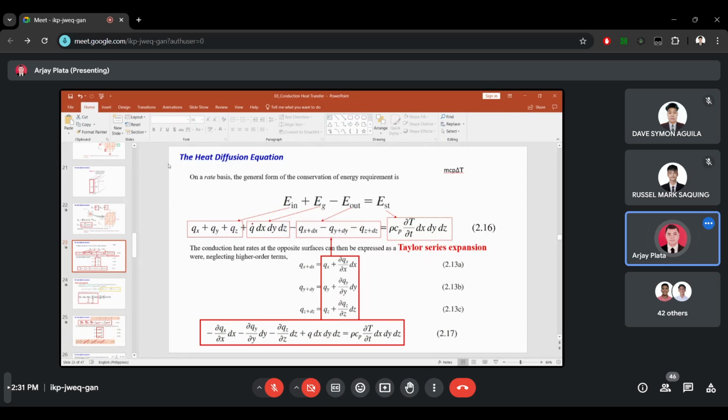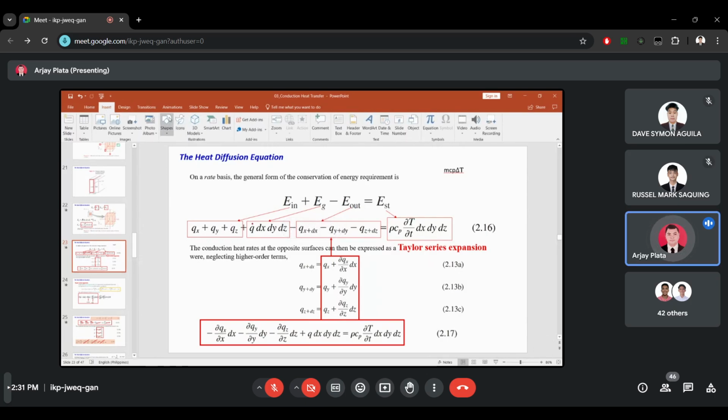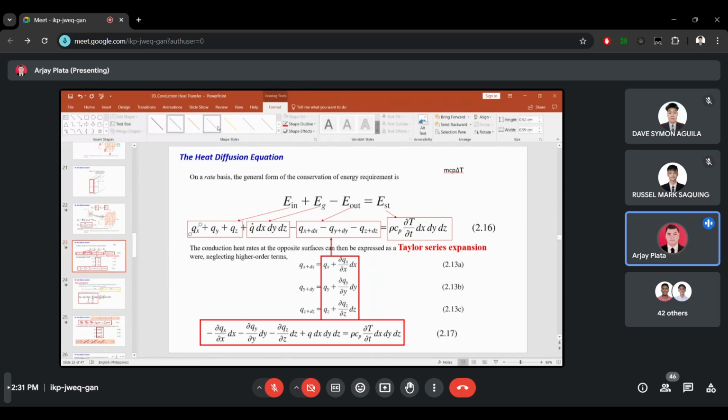Okay, so what we are going to do is cancel out this Q of x. Why do you think it is cancelled out? Because when we substituted 2.13 a, b, and c, this will be a negative Qx. So this will be substituted here. So Qx minus Qx is 0. So we have to cancel this. This is cancelled out.